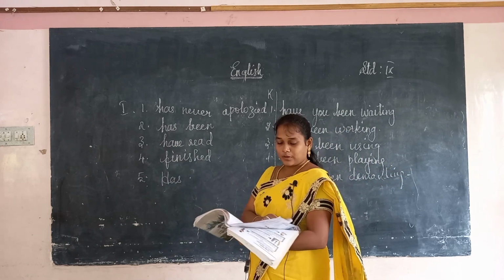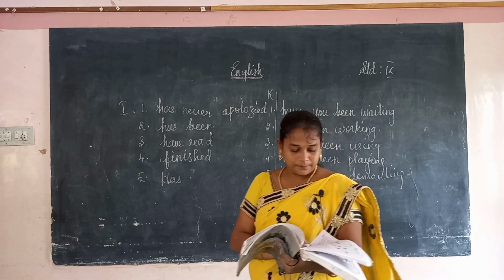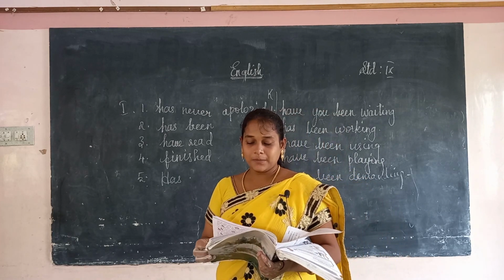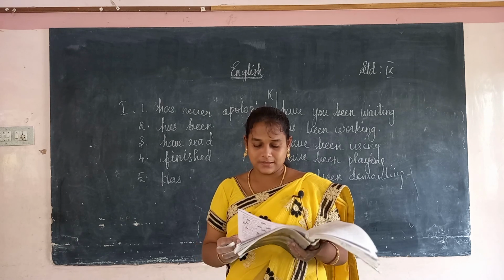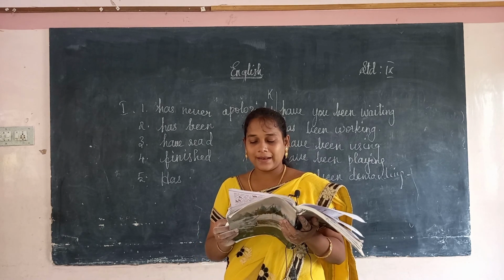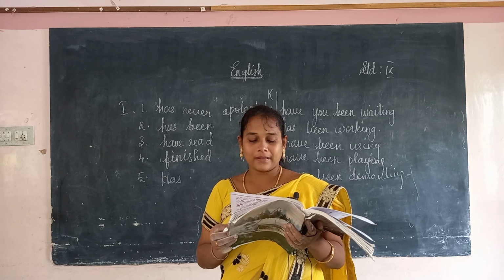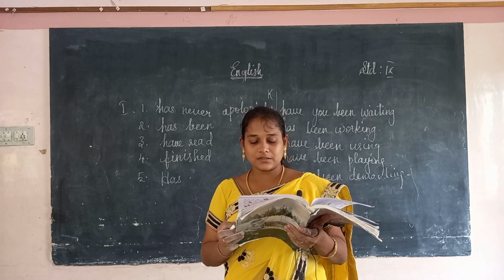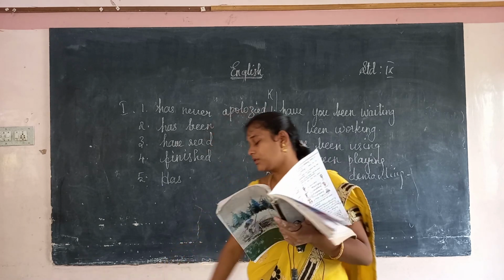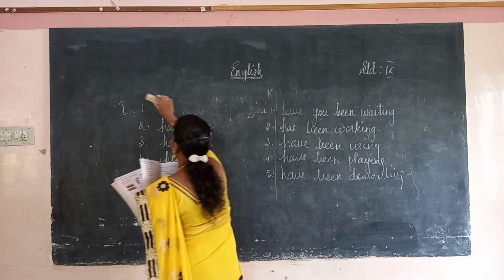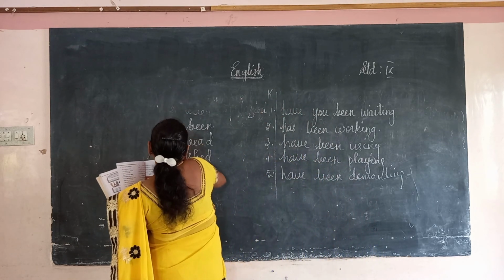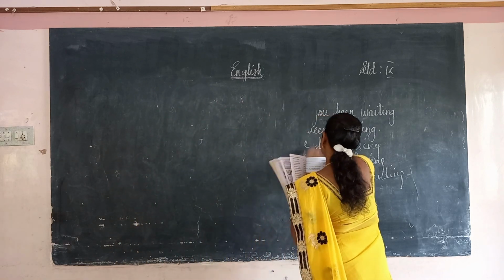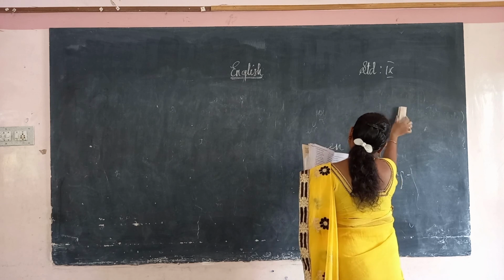Okay. The next one, it is a story. Listen. Filling the blanks with the simple past tense. Okay. Here is a story, the Hare and the Tortoise. One day, the Hare and the Tortoise decided to have a race. The dash that no. So, the simple past tense. What is the simple past form of know? Knew. So, always while telling the story, we will use only the simple past tense.